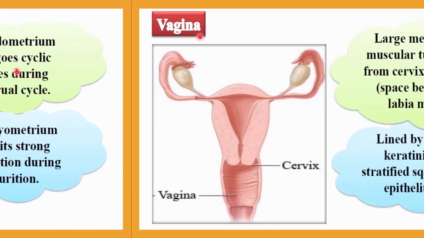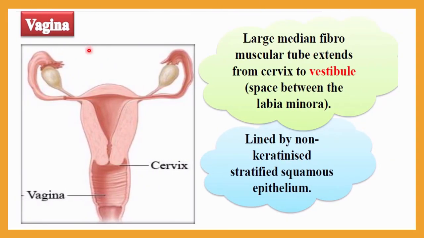The next structure is the vagina. We have already discussed the ovaries, then the fallopian tubes, then the uterus, and now let me discuss the vagina. Here you can see the definition: it is a large median fibromuscular tube that extends from the cervix, the end of the uterus, to the vestibule. The vestibule is nothing but the space between the labia minora.